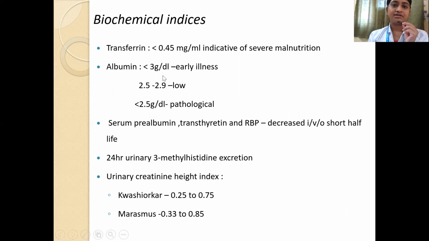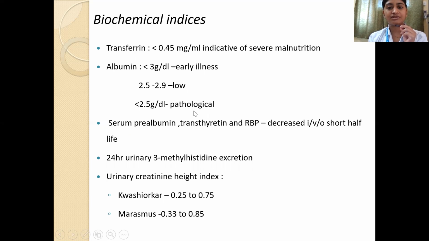There are certain biochemical indices also that we can use to assess the nutritional status. One is transferrin level. If it is less than 0.45 mg per ml, then it is indicative of severe malnutrition. Albumin normally should be more than 3 gram per dl. It will be less than 3 gram per dl in the early part of the illness. And then as the severity progresses, it will become even lower, and less than 2.5 is definitely pathological.